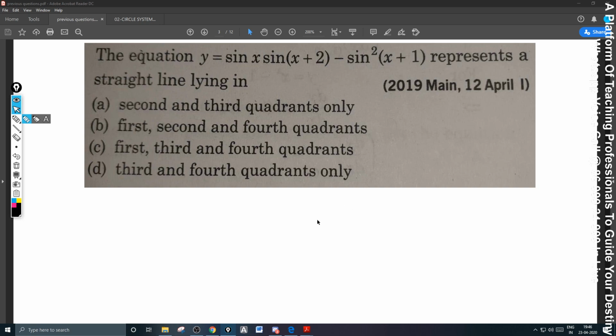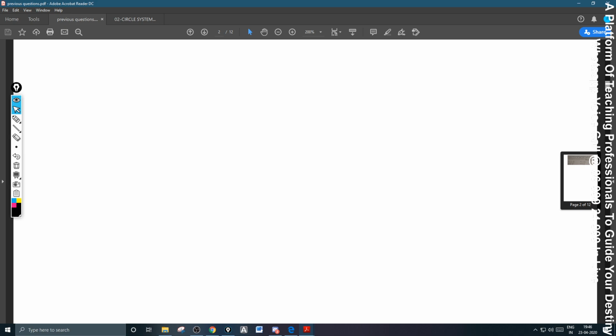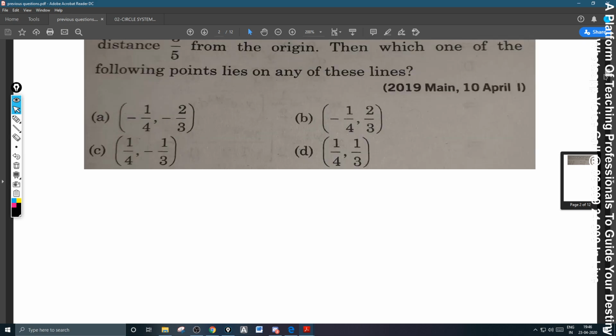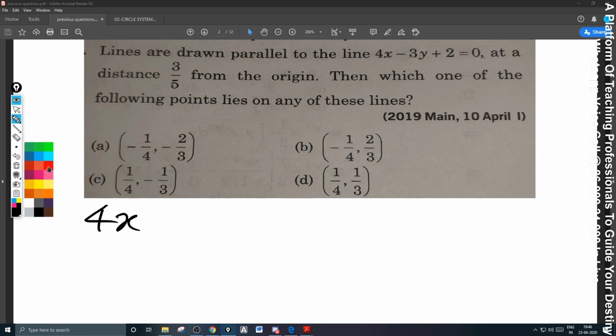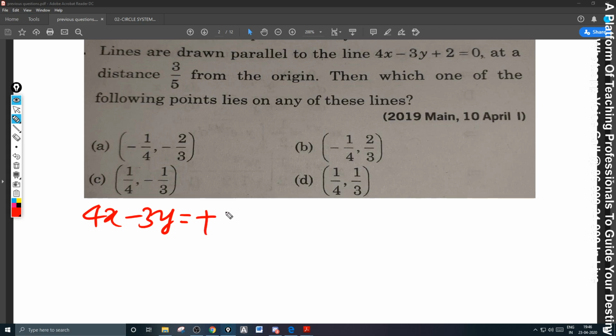Priyadarshini, just check option C, I don't think so. I got option B, isn't it? I got option B. Let me check the parallel lines again: 4x minus 3y is equal to plus or minus 3. I have got plus 3 or minus 3.